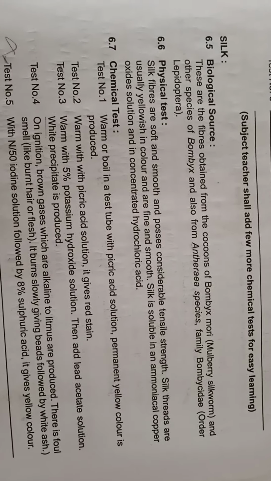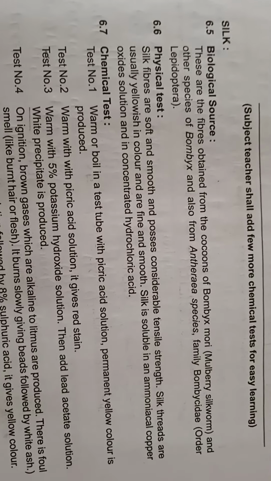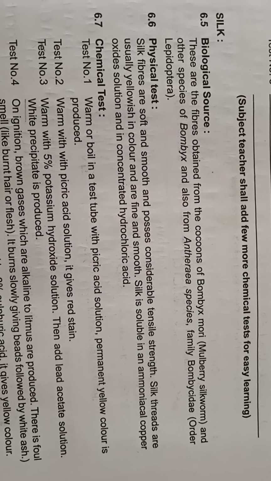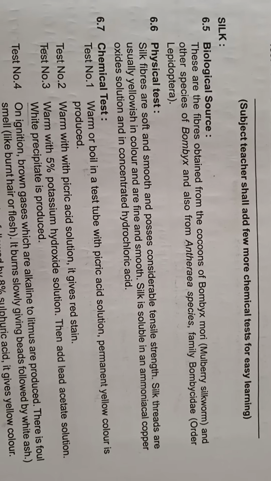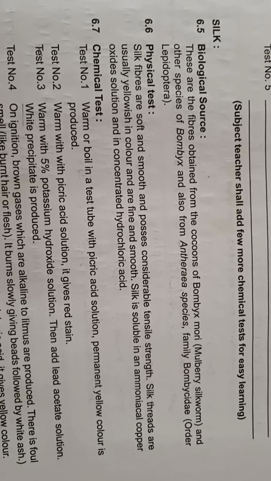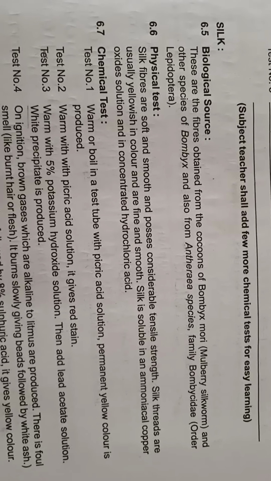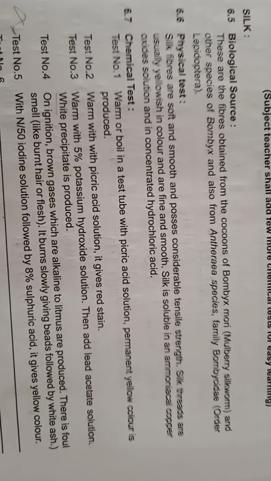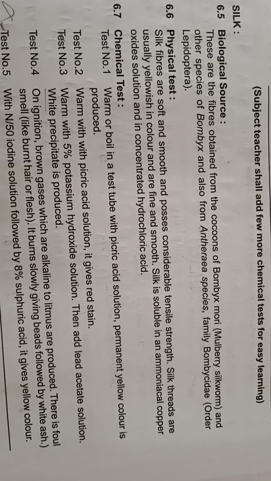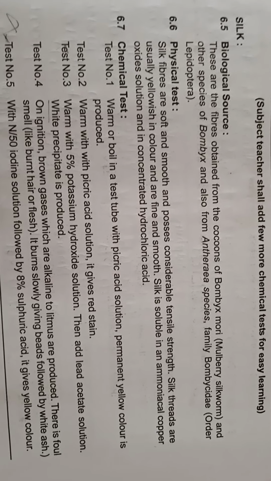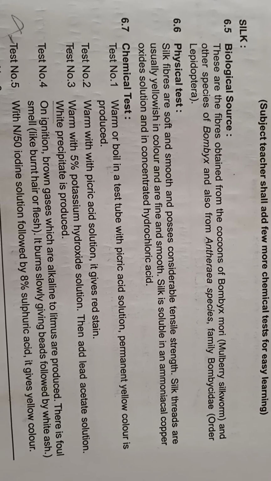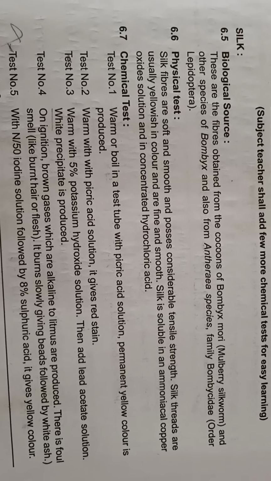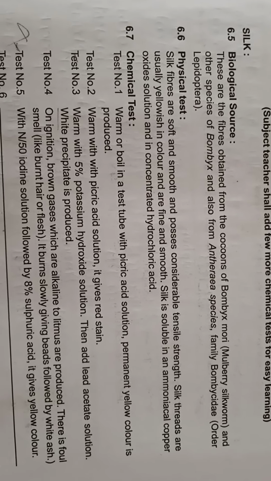Second drug is silk. Its biological source: these are the fibers obtained from the cocoons of Bombyx mori, called the mulberry silkworm, and other species of Bombyx and also from Anthraea species. Its family is Bombycidae. Order is Lepidoptera. Physical tests: silk fibers are soft and smooth and possess considerable tensile strength. Silk threads are usually yellowish in color and are fine and smooth. Silk is soluble in ammoniacal copper oxide solution and in concentrated hydrochloric acid.